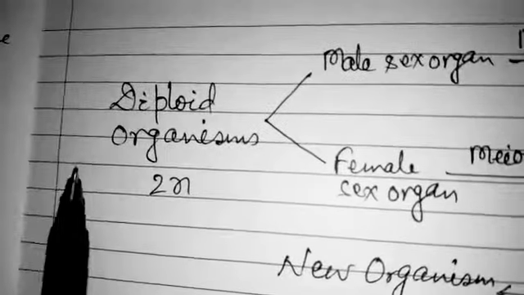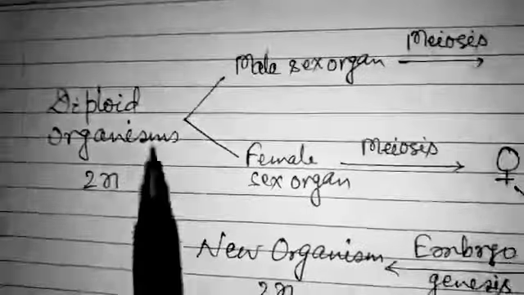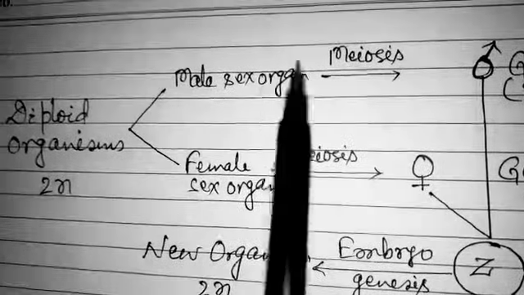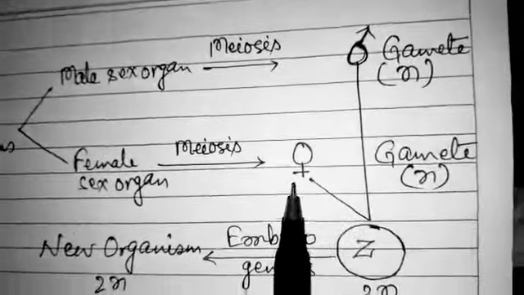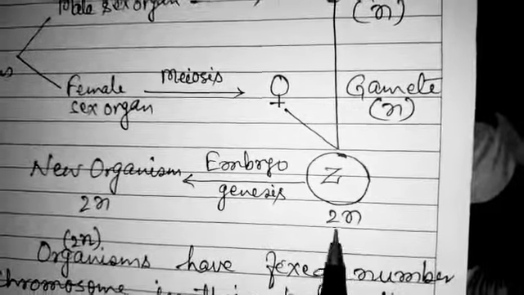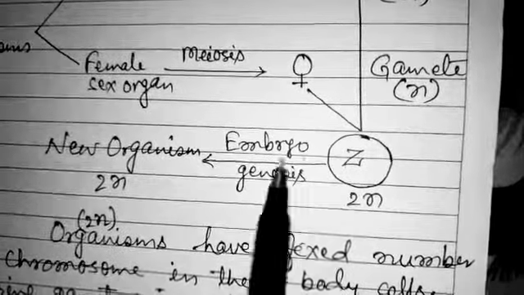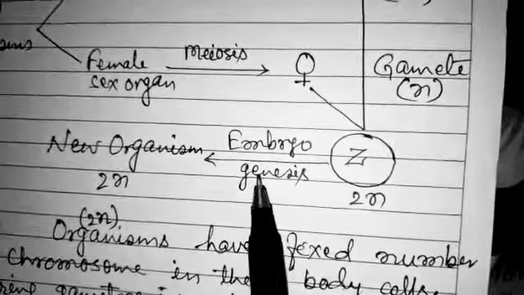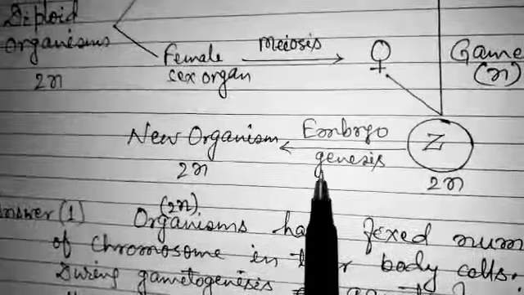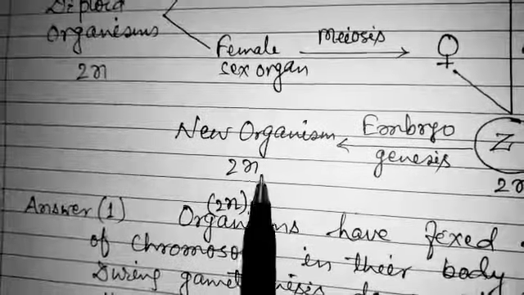These haploid spores on germination produce organisms with a haploid body having a single set of chromosomes in their body cells. If the organism is diploid, having two sets of chromosomes in its body, the male sex organ and the female sex organ will have the meiocytes which undergo meiosis and form haploid gametes. These haploid gametes, when they unite, form a zygote that has the diploid set of chromosomes, and the zygote undergoes embryogenesis. Embryogenesis, we have discussed, is the process by which the zygote develops into an embryo, and this embryo ultimately grows into the diploid organism.